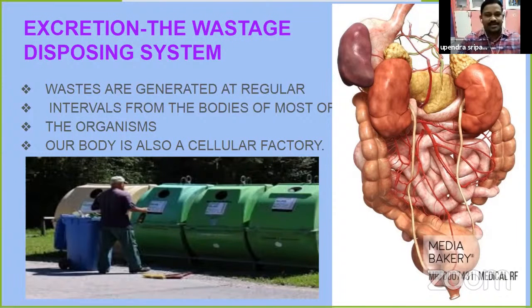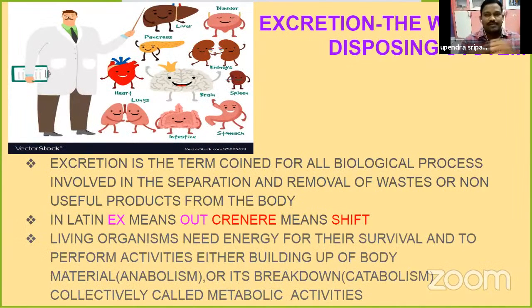These metabolic activities are performed by our cells every day, every minute. There are many types of metabolic activities. Anabolic and catabolic activities both are called metabolic activities. They are performed by our cells in our human body and also in living organisms' bodies. What happens after completion of metabolic activities?